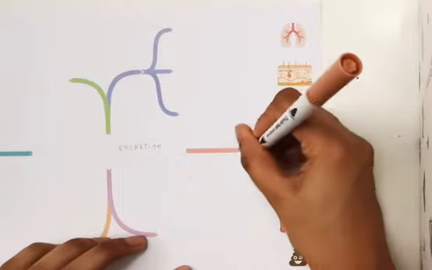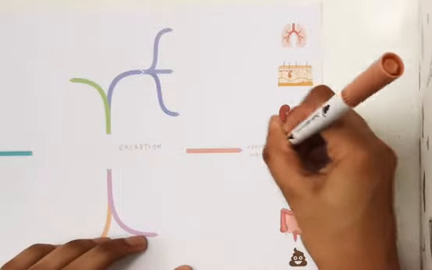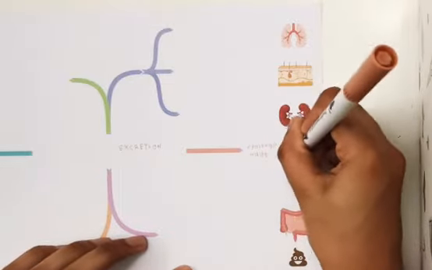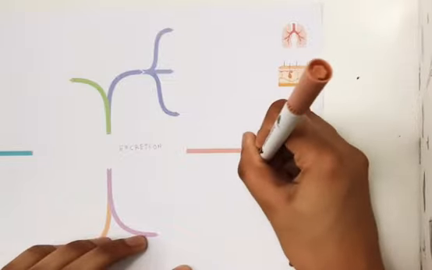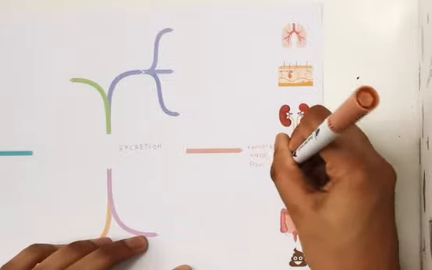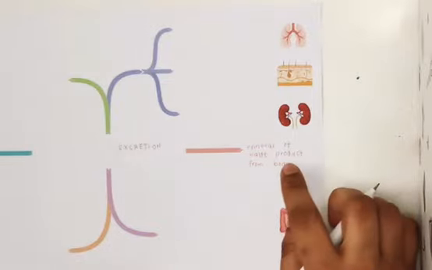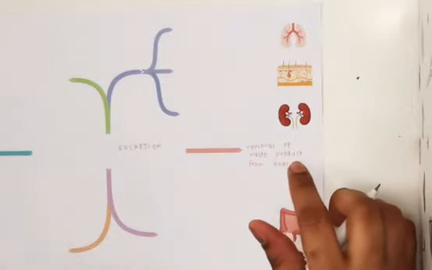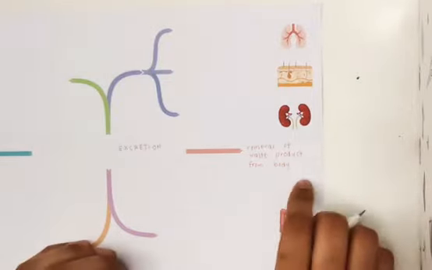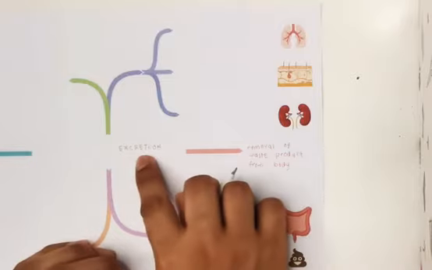Removal of waste product from body. Waste product here means anything which is unwanted by the body, anything which causes toxicity if it is kept long in your body. So all these are removed through the means of excretion.